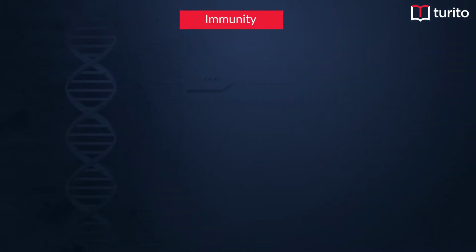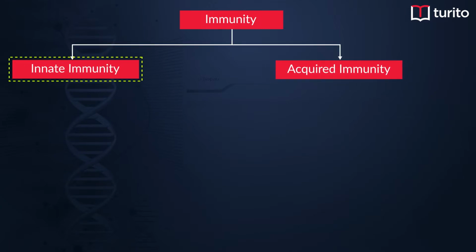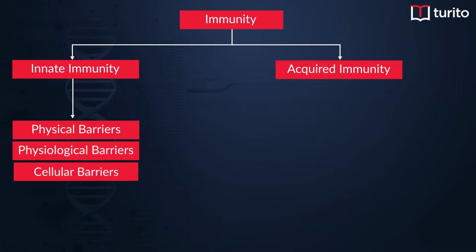Immunity in our body is of two types called innate immunity and acquired immunity. Innate immunity, or otherwise called inborn immunity, is a non-specific type of immunity which provides different kinds of barriers from different types of antigens or different types of foreign microorganisms. This includes physical barriers like skin, physiological barriers like stomach having acid and saliva inside the mouth. We have cellular barriers like the white blood cells and neutrophils. We have cytokine barriers where we see the action of interferons.